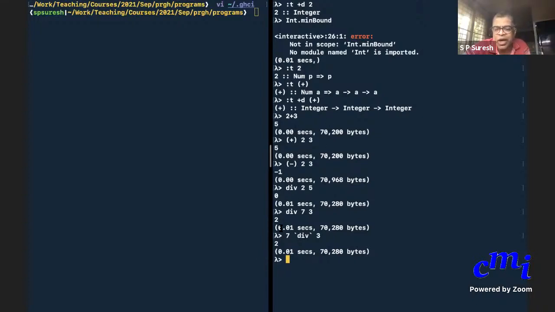Any function, you can make it into any binary function. You can make it into an infix operator, an operator that you put in between the arguments, by putting these backticks, as they're called. This symbol. Okay, that's a backtick.